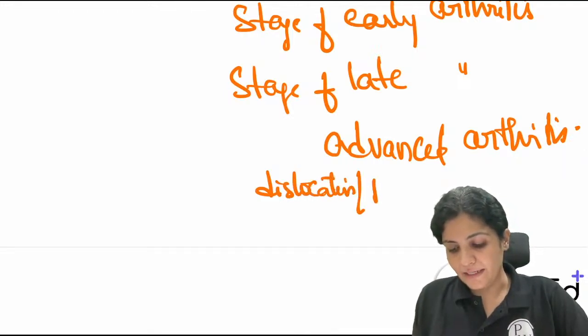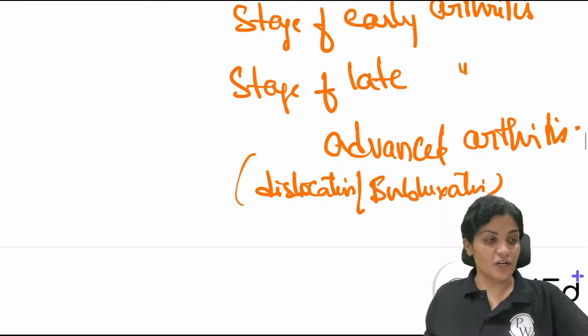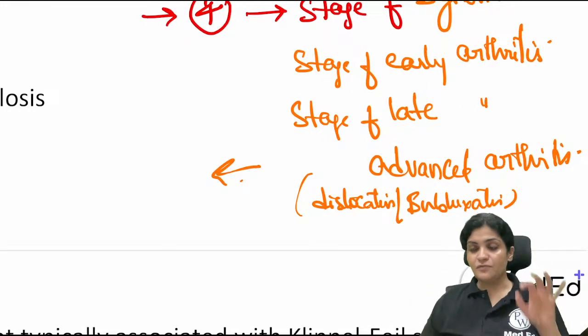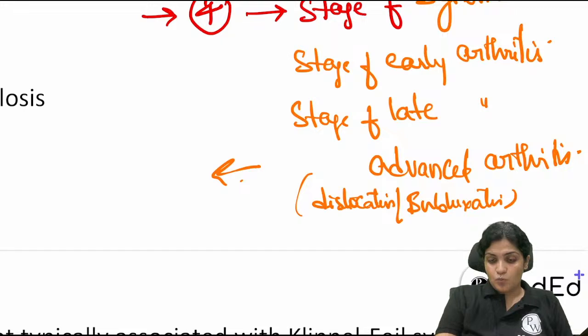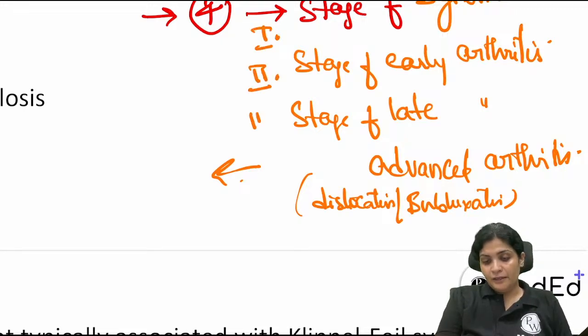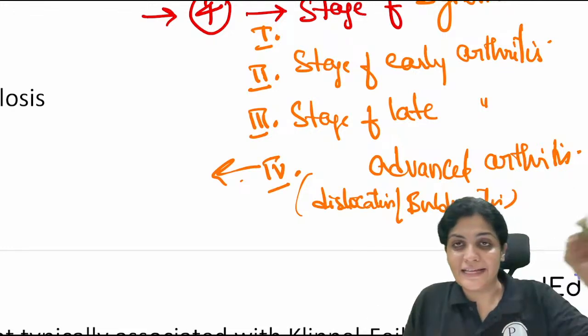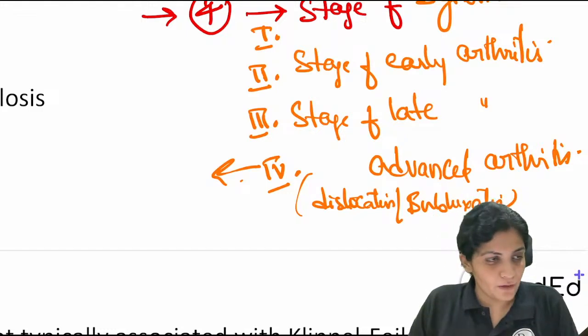We are all very clear what dislocation and subluxation are, right? Can you tell me one particular X-ray feature of TB hip in advanced arthritis? There is a specific name given to the TB hip in stage 4. This is 1, synovitis, 2, early, 3, late, 4, advanced. What is the typical X-ray feature which we see in TB hip in advanced arthritis? Quick.